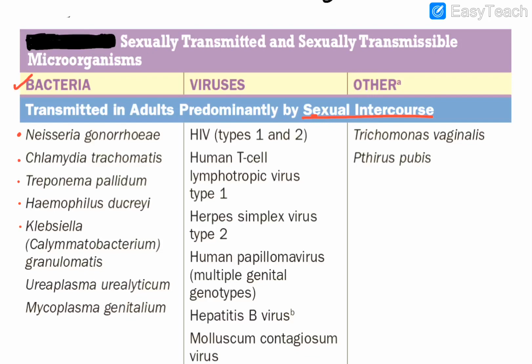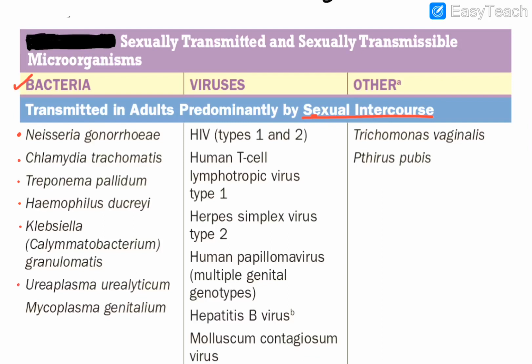The next one is Klebsiella granulomatis, also termed Calymmatobacterium granulomatis. And this leads to donovanosis, which is also termed granuloma inguinale. Okay, and this was asked in the All India exam this time.